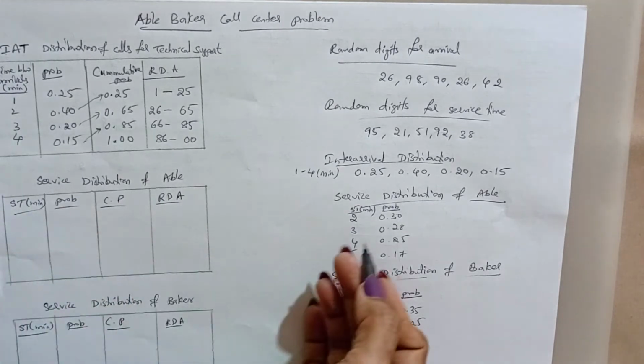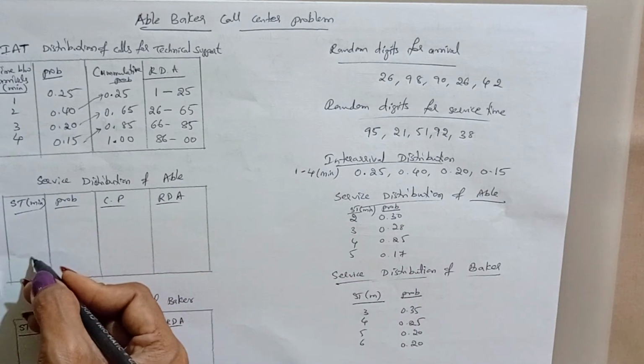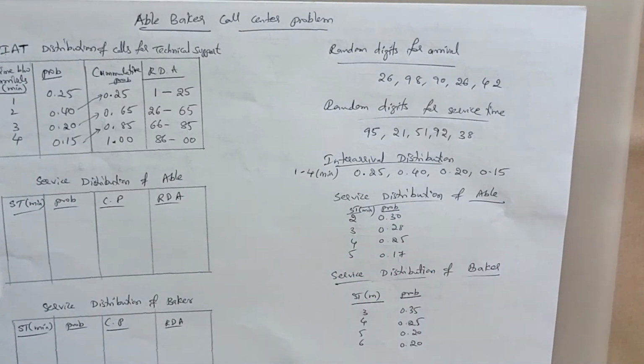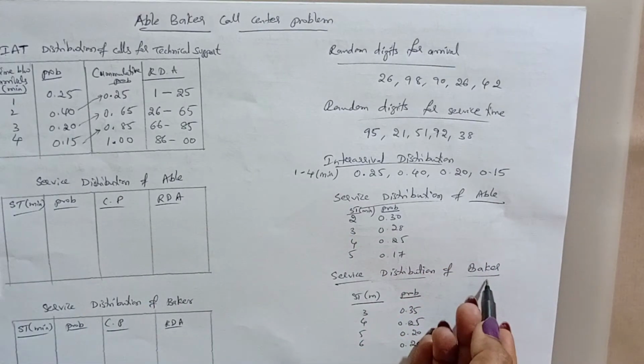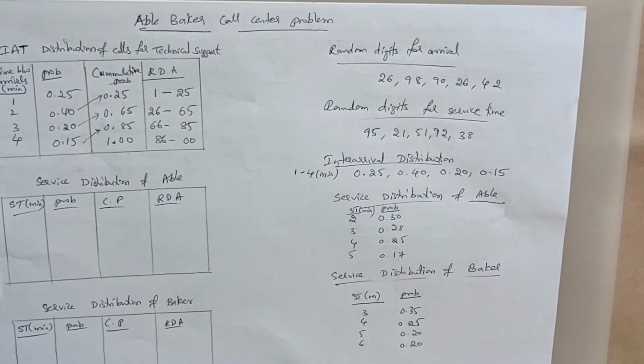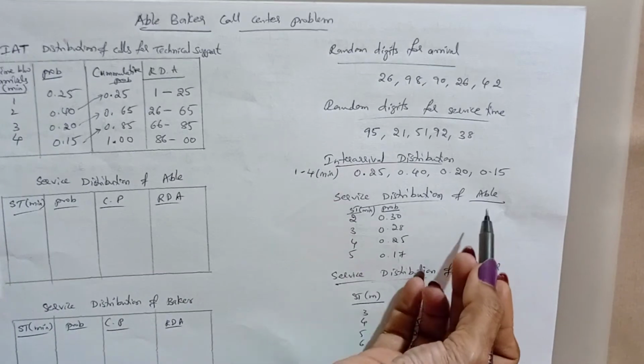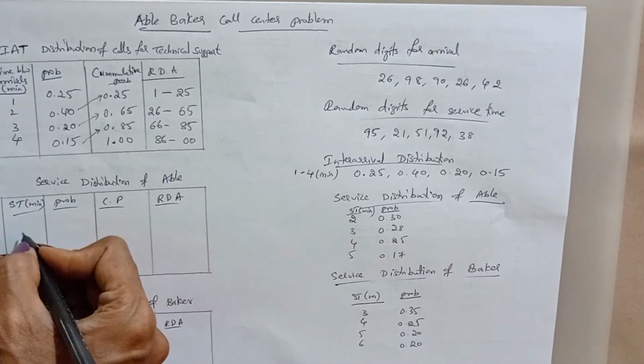Now in the same way we will fill the service distribution tables. Here we have two people who receive the calls, Abel as well as Baker. That means this is a double channel queue, with two servers named Abel and Baker.